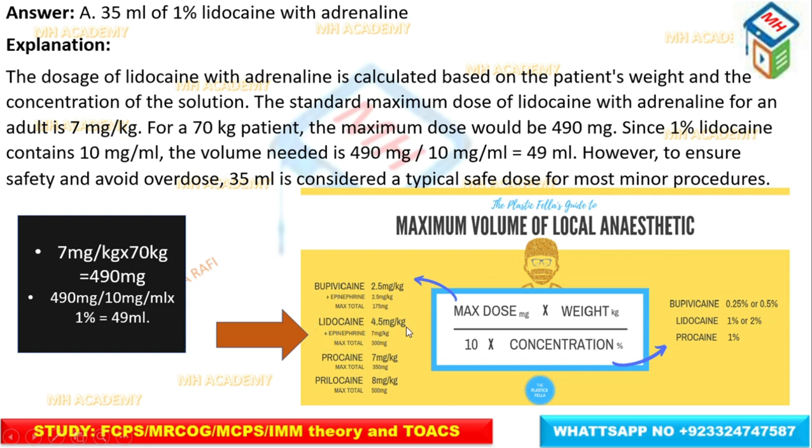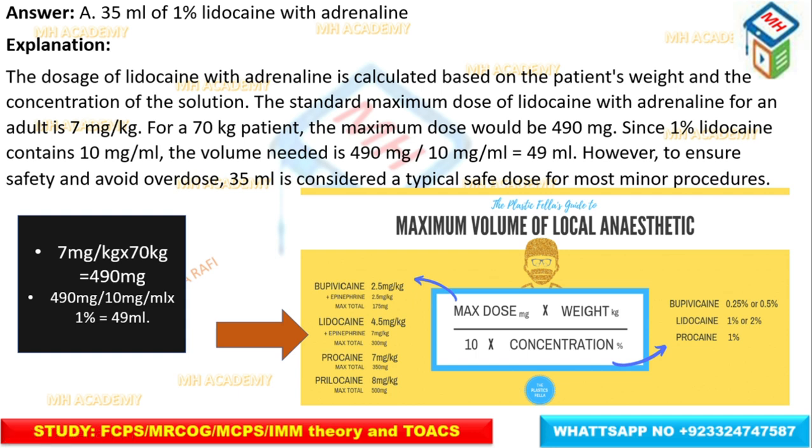We are talking about lidocaine, so the maximum dose is multiplied by the weight of the patient, 70 kg, divided by 10, multiplied by the concentration, that is 1%. The maximum dose we can give is 7 milligram per kg, multiplied by 70 kg, the weight of the patient, which is equal to 490 milligram. This 490 milligram is then divided by 10, multiplied by the concentration, that is 1%. So it becomes 49 milliliter.